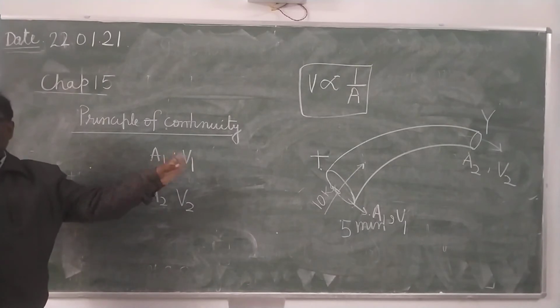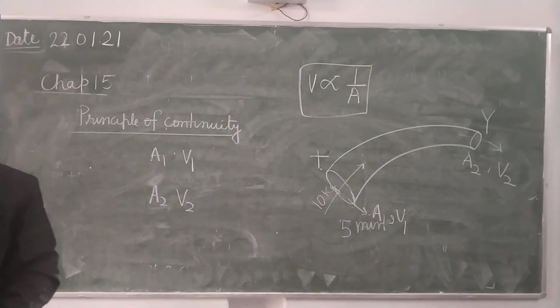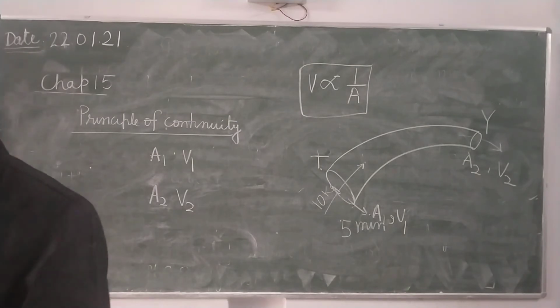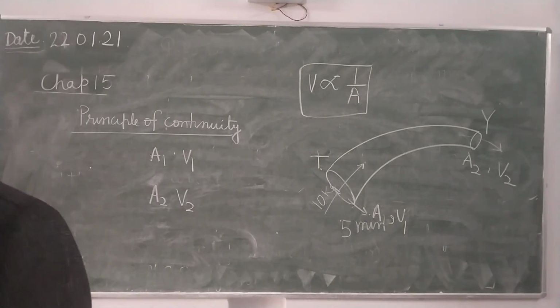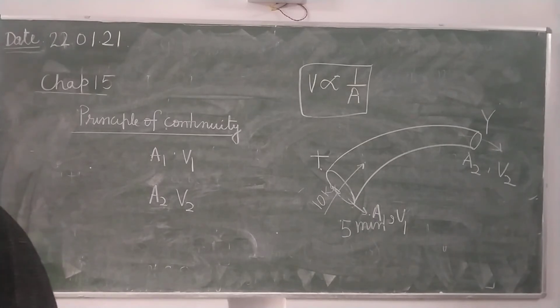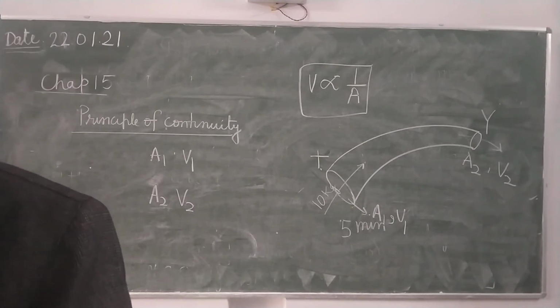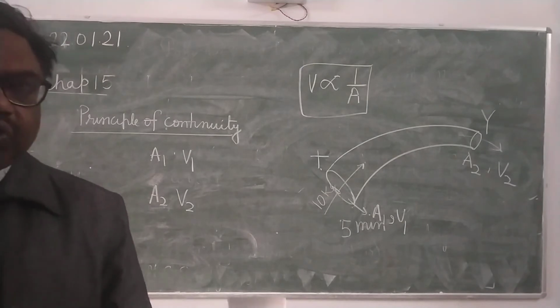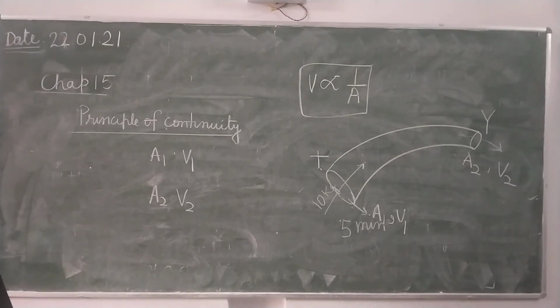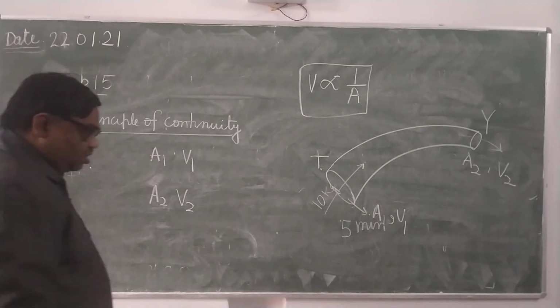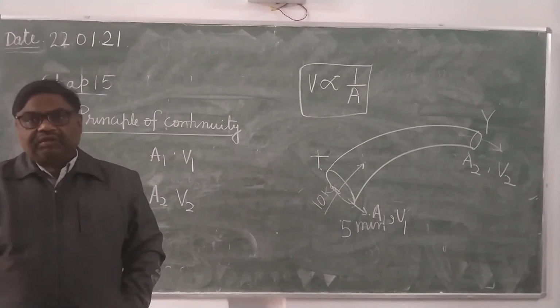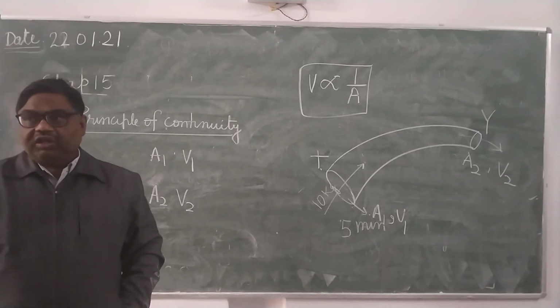So you write down, the volume of liquid entering or leaving through any cross section in a given time always remains the same.